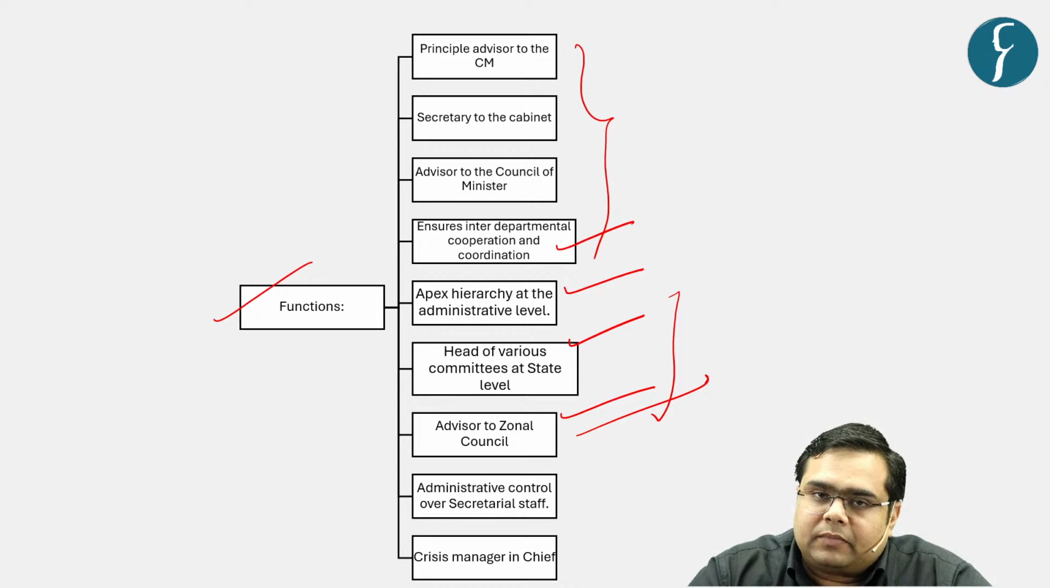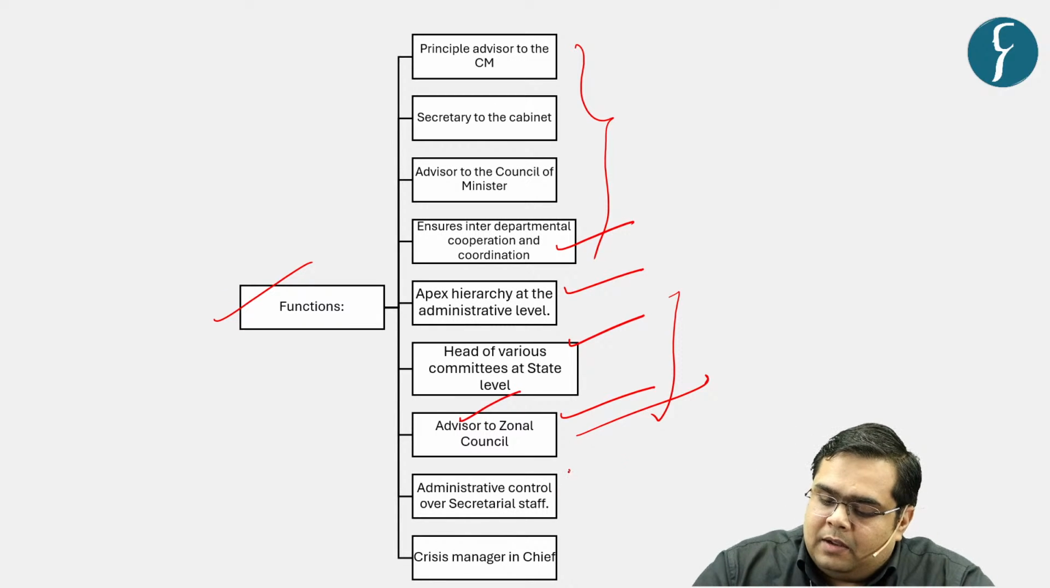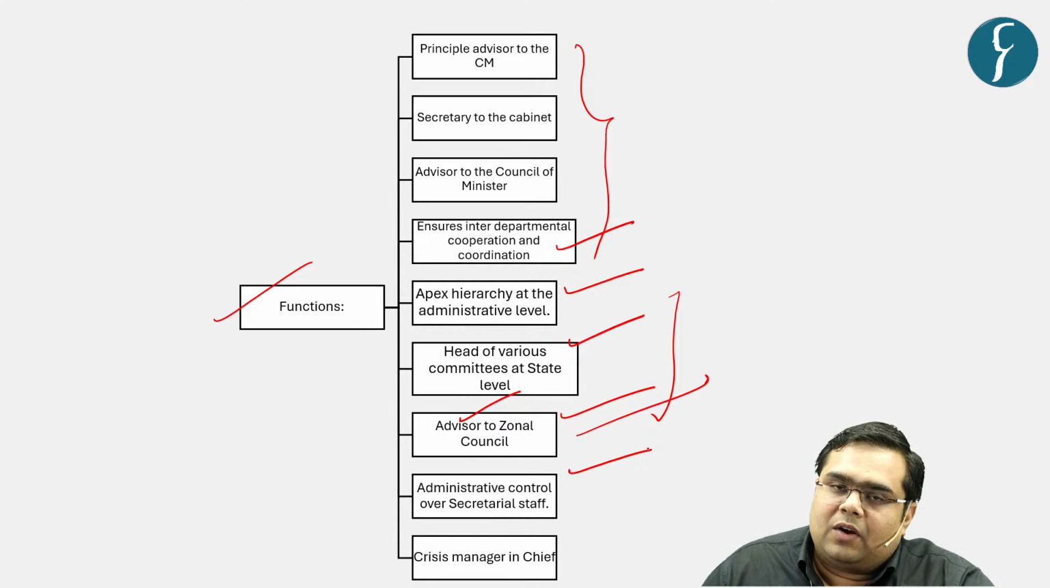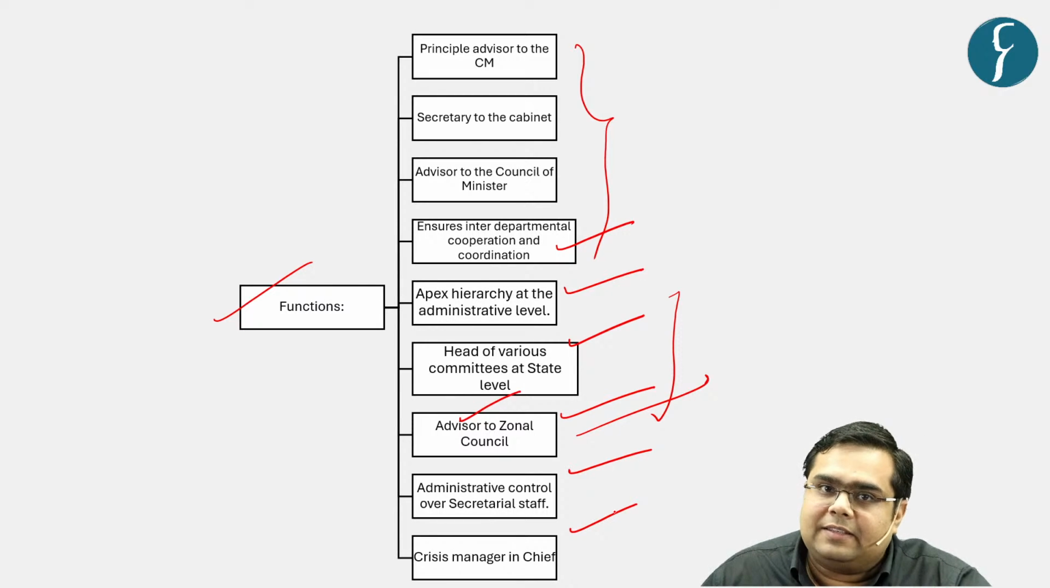And again, here, what is the role of the Chief Secretary? The leadership of a certain zonal council keeps coming to particular states on a rotational basis, and whenever that particular state is the head of a particular zonal council, the Chief Secretary acts as an advisor to that zonal council. He has got the administrative control over the overall secretarial staff, which is called the Sachivalay. And then lastly, he is also the crisis manager in chief of the particular state, right?